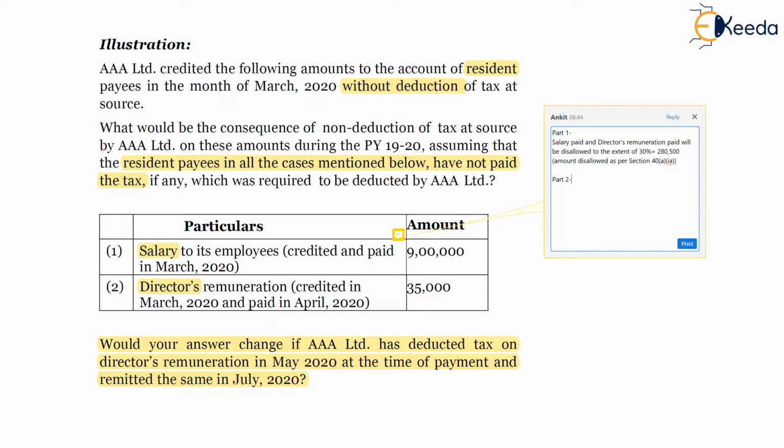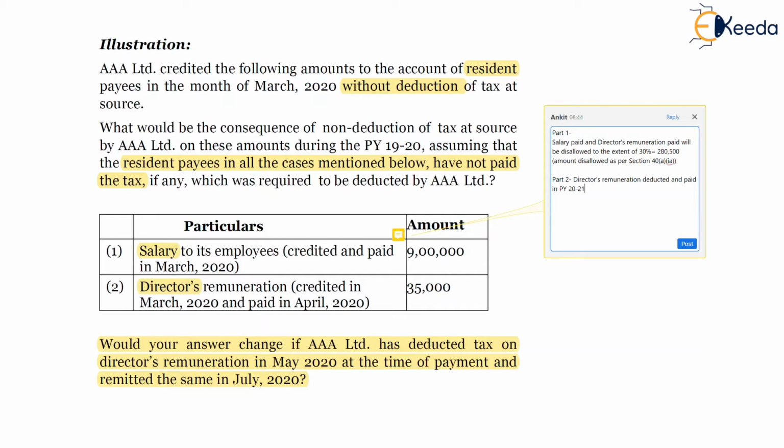Now this second situation: would your answer change if AAA Limited has deducted tax on director's remuneration in May 2020 at the time of payment and remitted the same in July 2020? So part 2, director's remuneration deducted and paid in previous year 2021, which is in the next previous year. So here, since the deduction is not in the relevant previous year, this disallowance will continue to stand.